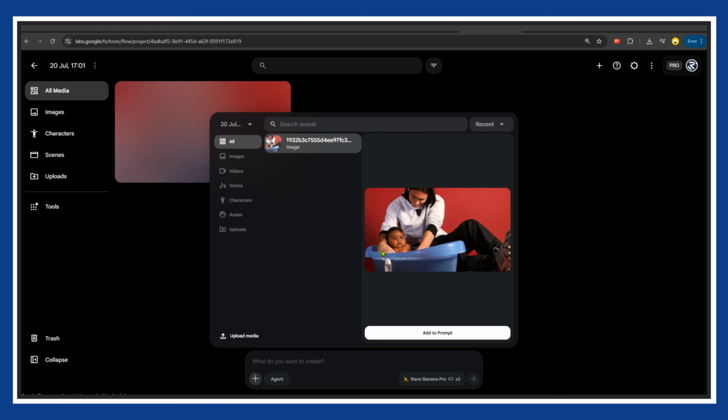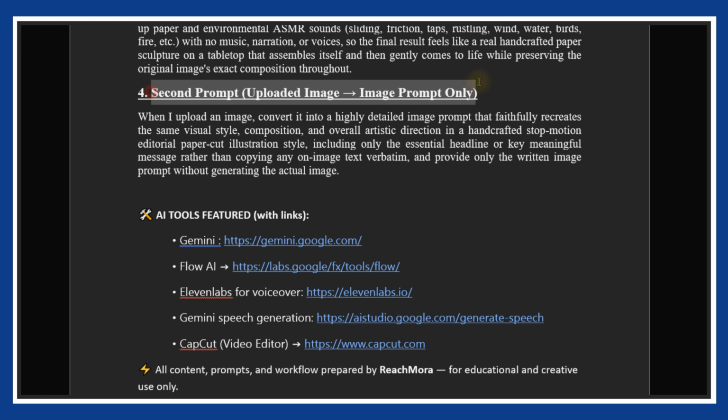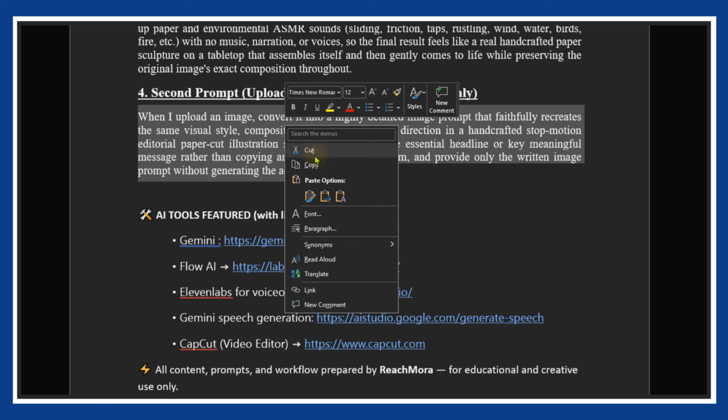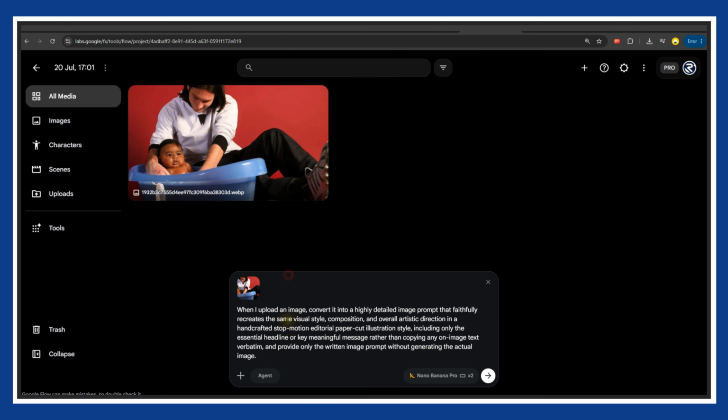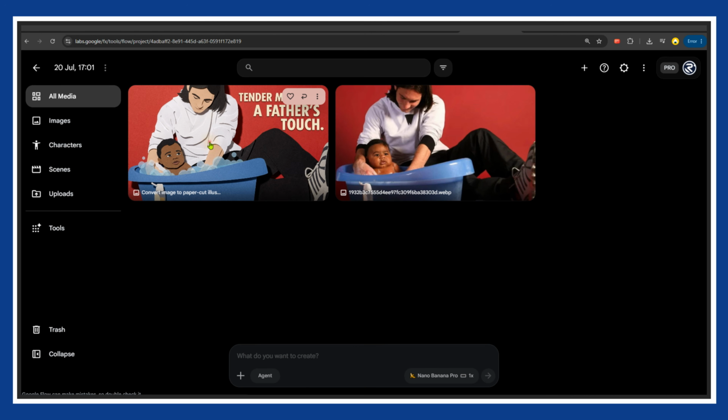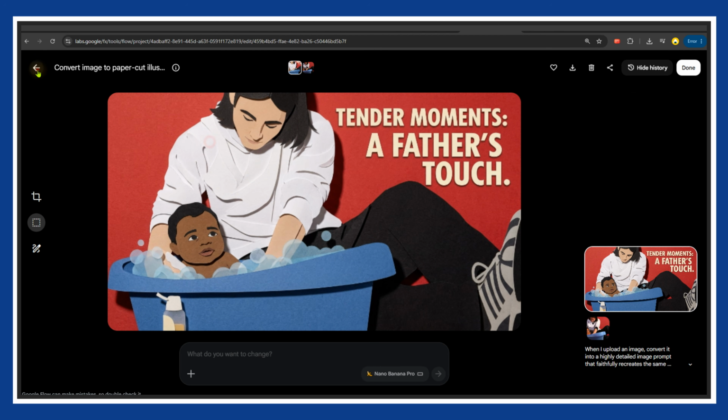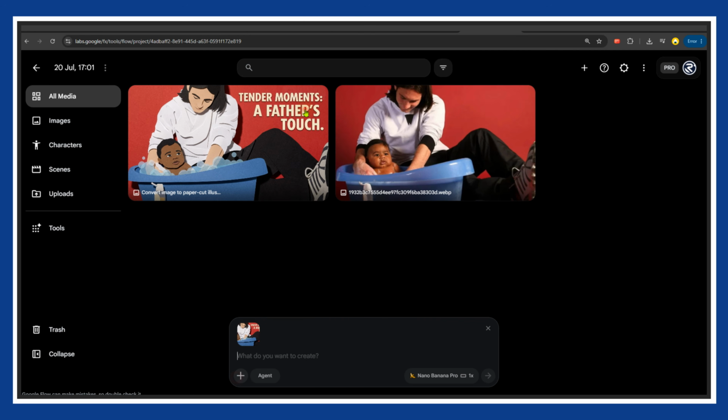Upload the original photo to Flow, then go back to the prompt pack and copy the fourth prompt. This prompt converts any uploaded image into the same paper stop motion art style. Paste the prompt into Flow, attach the original photo as a reference, and generate the image. As you can see, the original photo is transformed into an amazing paper-style illustration. Now we need to animate it.